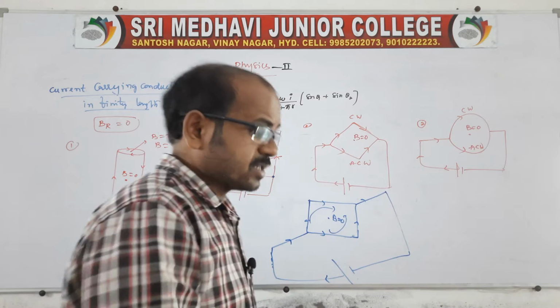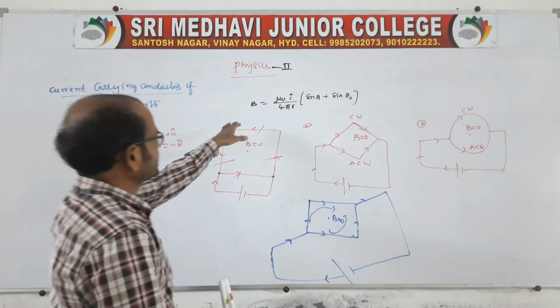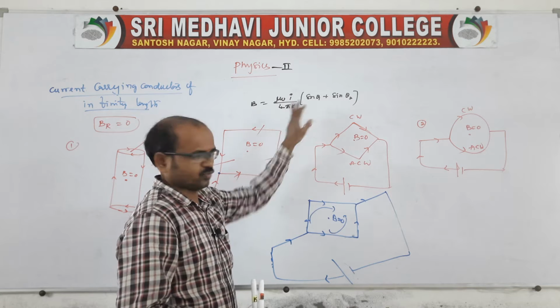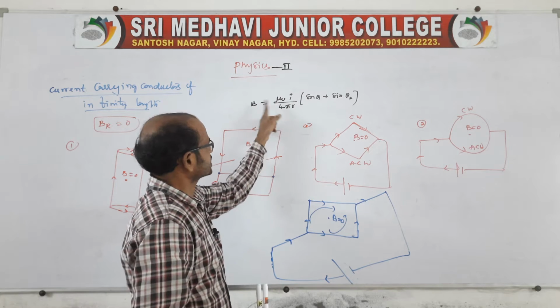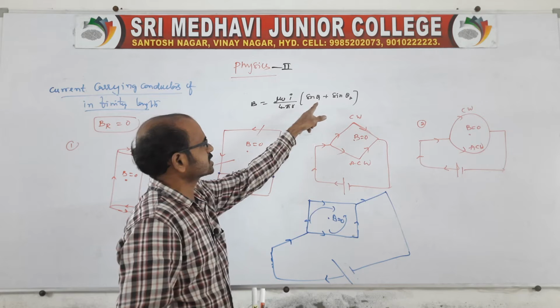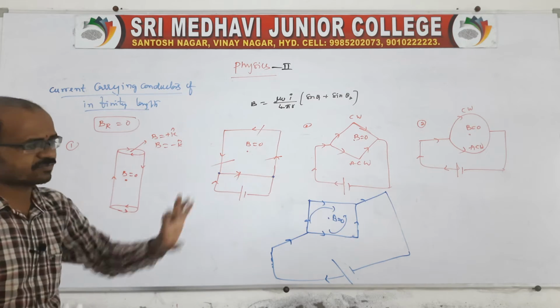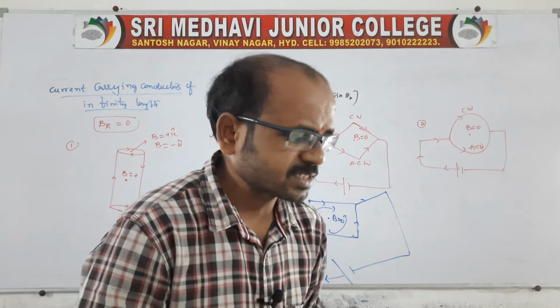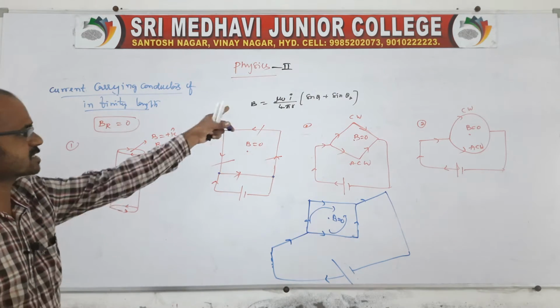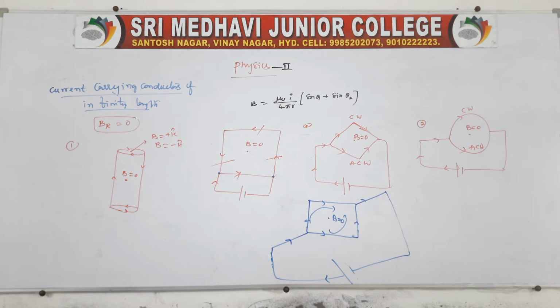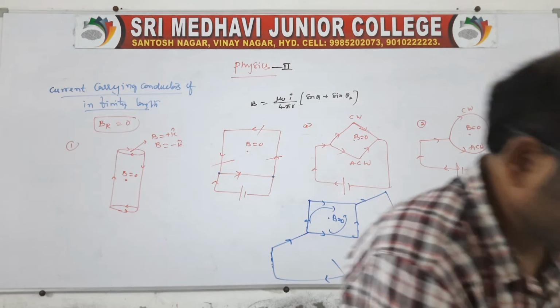Of course, we can also prove it by using this expression. Yes, you want to prove it? Yes, by using B is equal to mu naught I by 4 pi r into sin theta 1 plus sin theta 2. Of course, we can apply it for all these situations. We can get the magnetic induction at the center as 0 by using this expression. So it is not required. You can do it, of course, but right away it is not required.